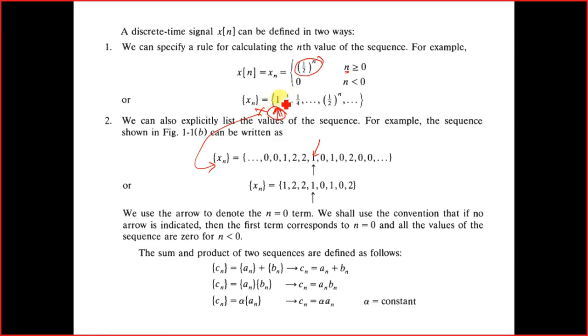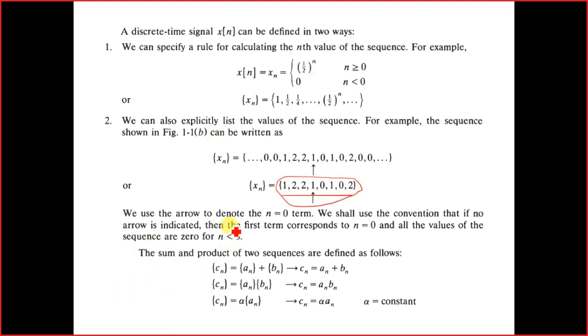But if that is not the case, you have to be careful to mark the value over here with an arrow. Now, we have seen how we can represent the discrete time values.